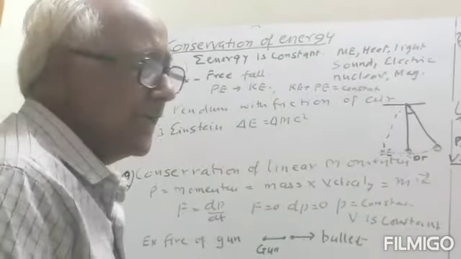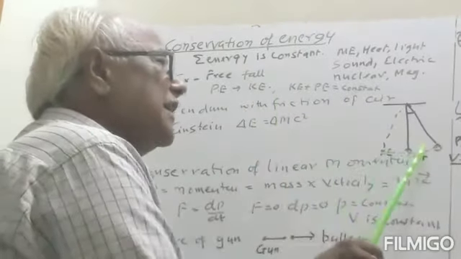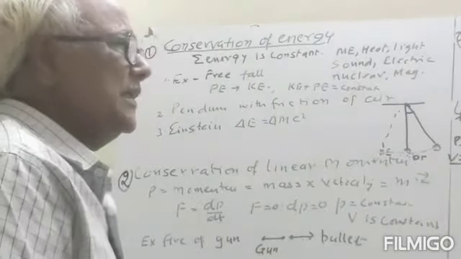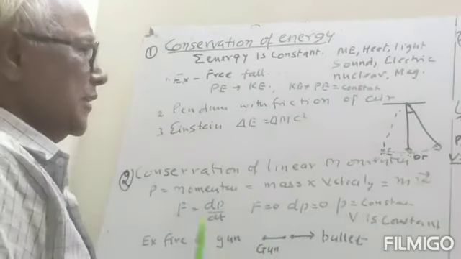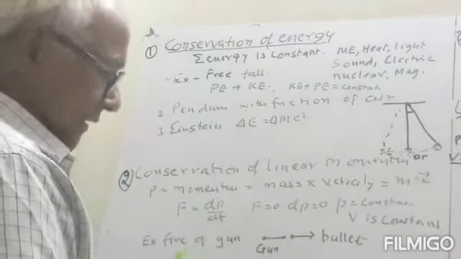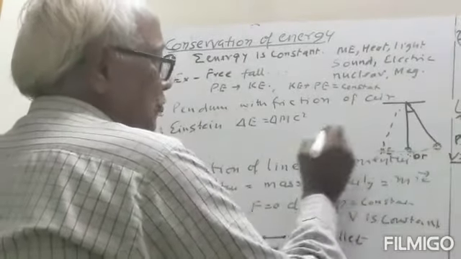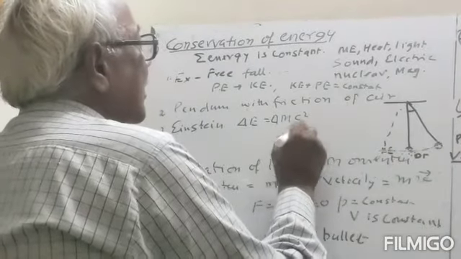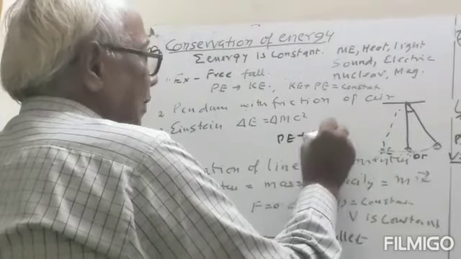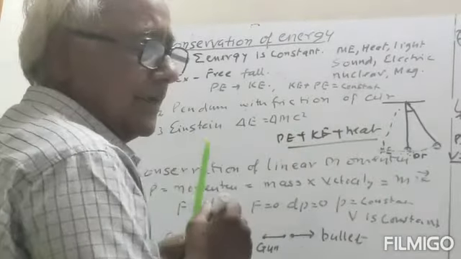There is frictional energy with the air, and every time there is a loss of energy. So we can say the sum of kinetic energy, potential energy plus heat energy will be constant. Due to friction it will be converted. So here potential energy plus kinetic energy plus heat energy will be a constant quantity.